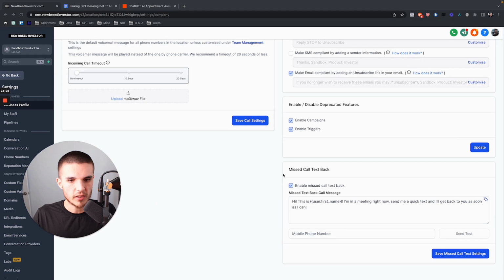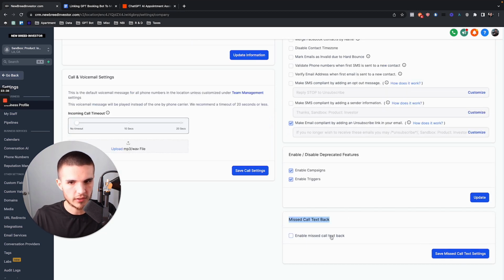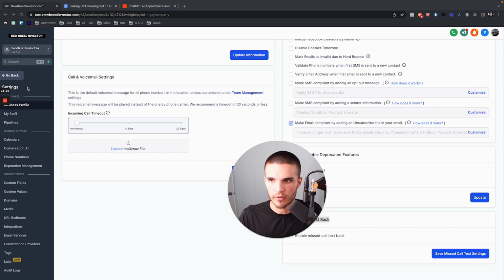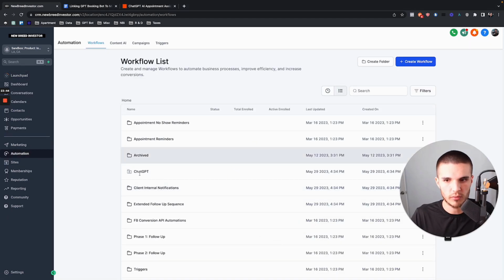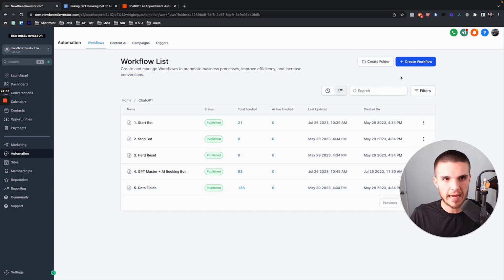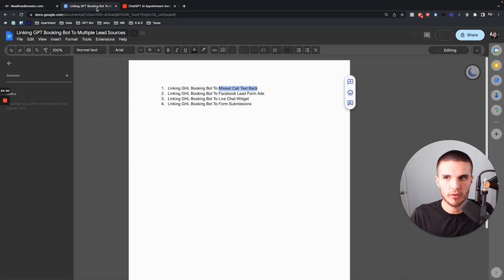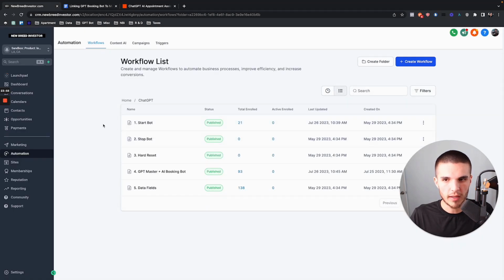So this is known out of the box as the missed call text back. For this particular example, we're actually going to turn this off, and you'll see why in just a second. Now we're going to go back to the automation, and I'm going to show you how this works. When we add a new workflow, we want that when there is a missed call by this sub account, the system automatically starts this bot so that it can follow up with that lead and get them to book an appointment.